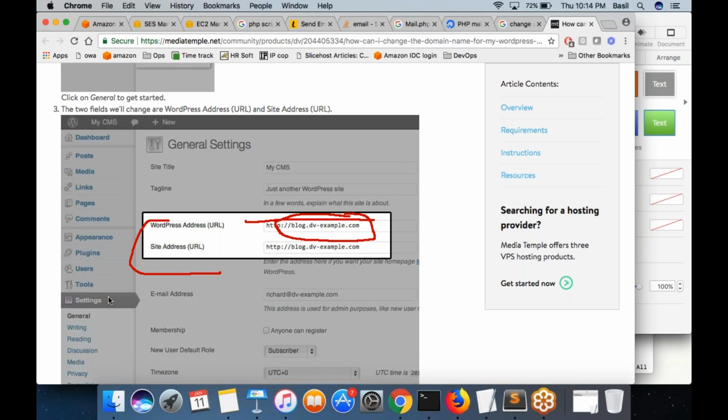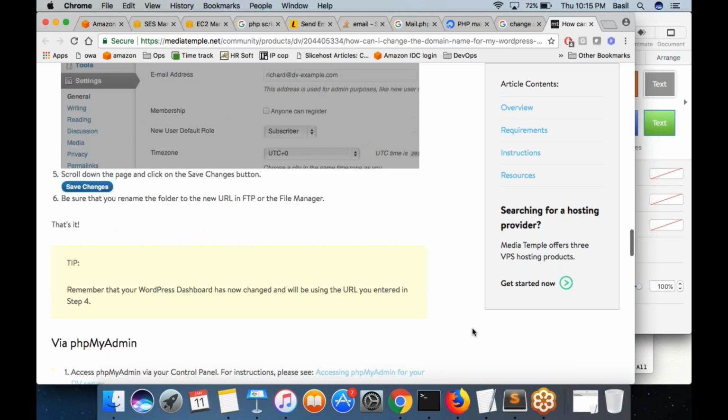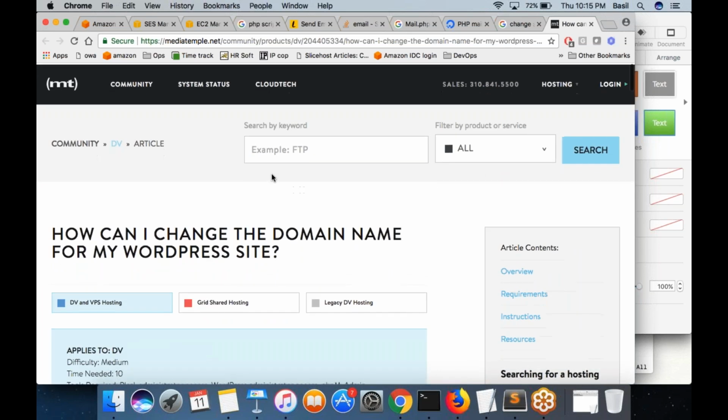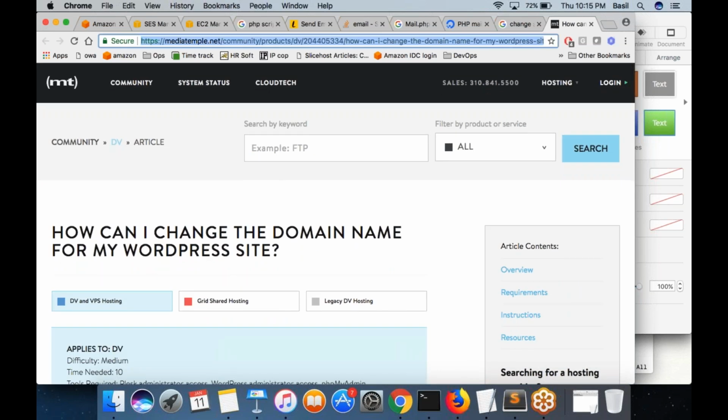So this is the place. Come to Settings in the WP admin, go to General. Over here you can change both the WordPress address and the site address. Change both URLs to your load balancer name if you haven't registered your own website, or your registered website name if you already did. It should not be a single individual EC2 machine. It should be either the load balancer or your registered website. This link I will send you.